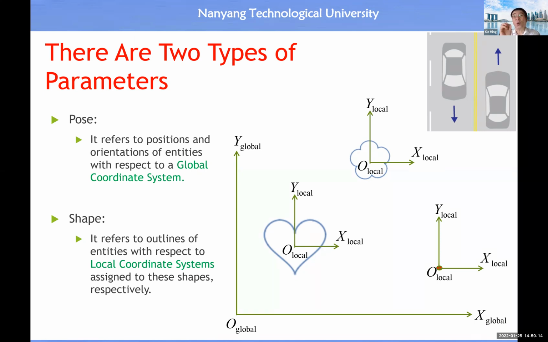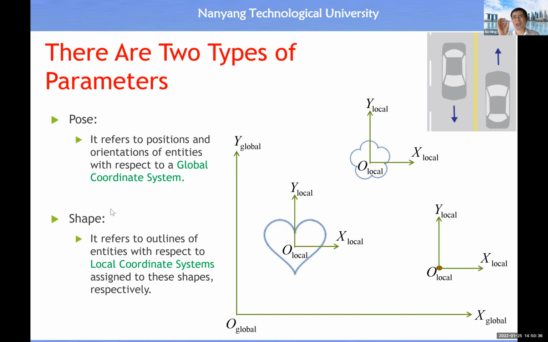The study or description of the pose should be done within the global coordinate system. For example, in a 2-dimensional space, we have this global coordinate system, and inside we may have multiple shapes or multiple 2D geometries moving around.